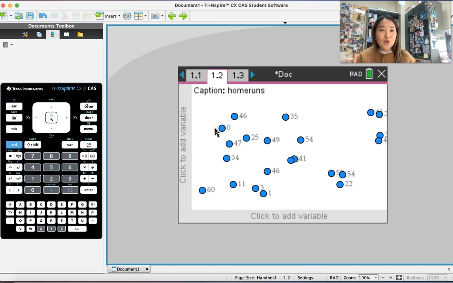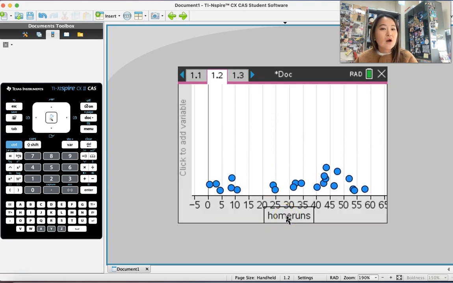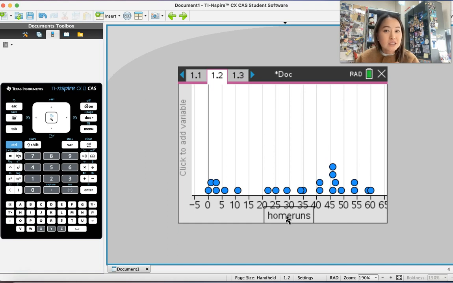A scatter plot doesn't show you anything here, but we're going to make it show us something. We're going to click a variable, and we're going to click home runs. What do you want to see about the home runs? Right now, what you see is called a dot plot. Dot plots, they're cute, but they're not that helpful.